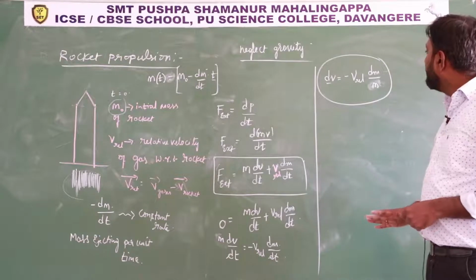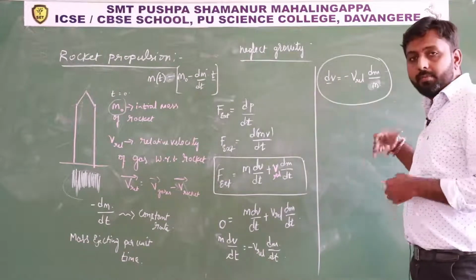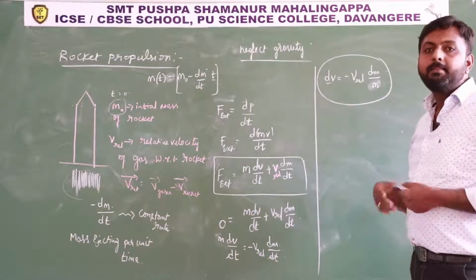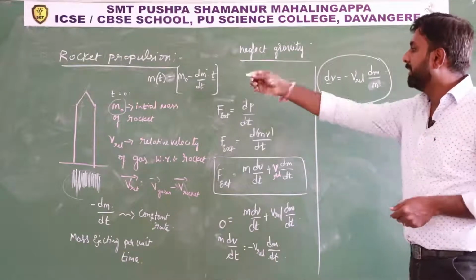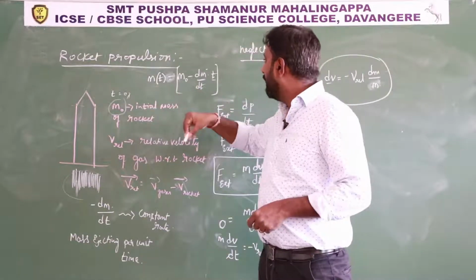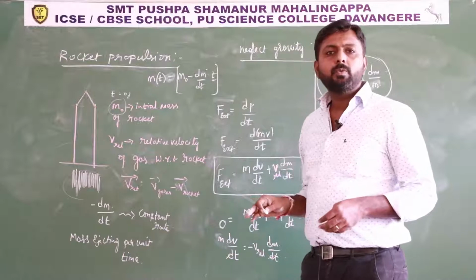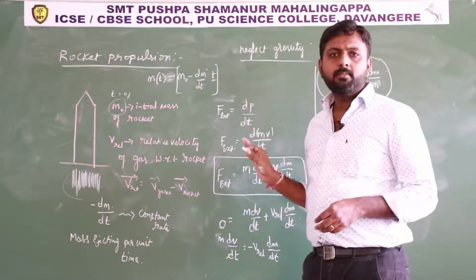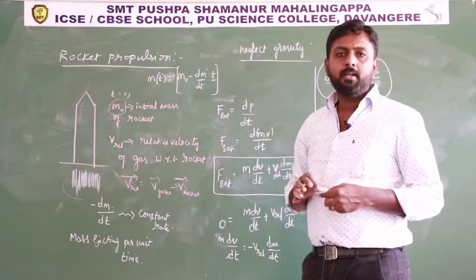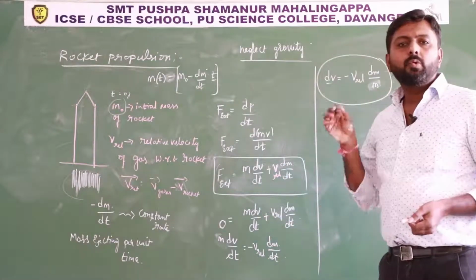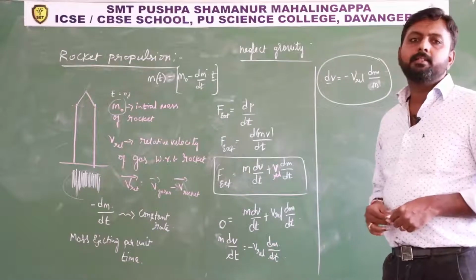And if you want to find the velocity of the rocket over a time interval, from time t equal to 0 up to time t, in that case we have to apply integration.